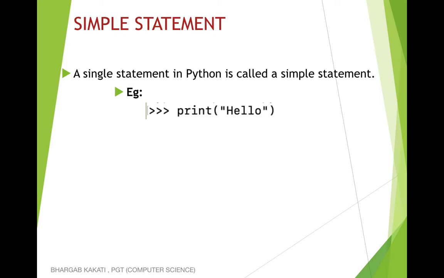Let's say we write 3 lines, x equals 3, print hello, and y equals 5. Then we have how many simple statements? Then we have 3 simple statements. Each statement is known as a single simple statement. So what will be the output that we'll get? We'll get the output as hello here.